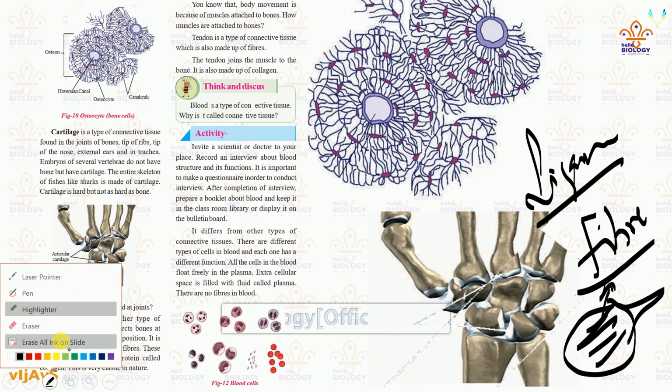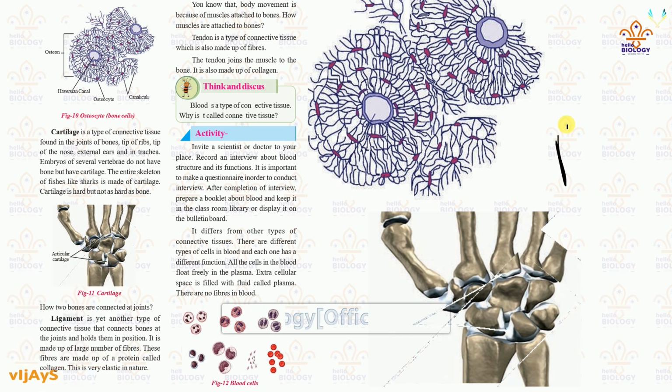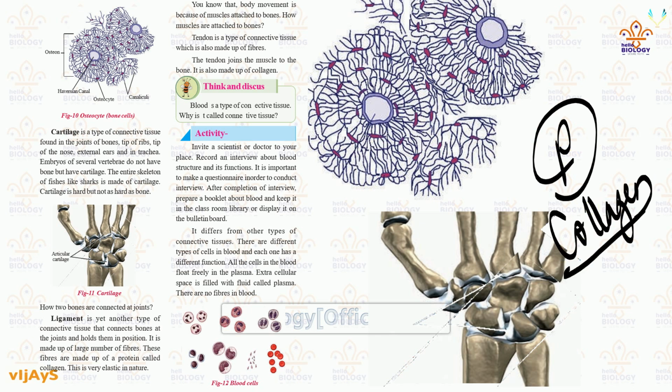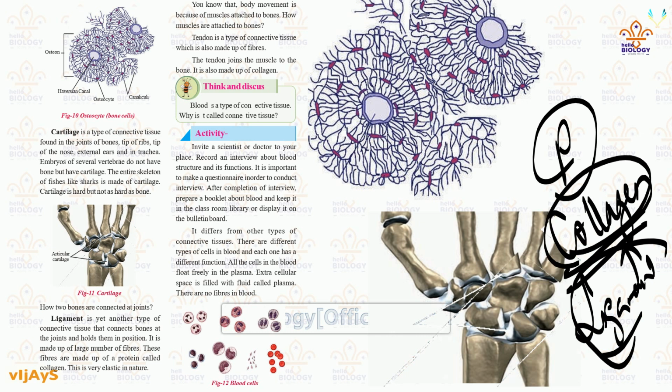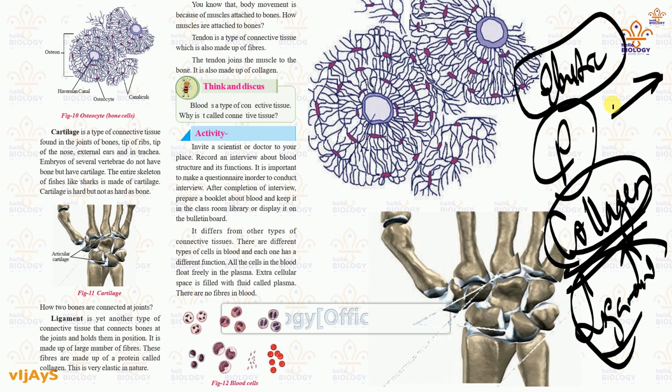And one more thing to remember: these fibers are made up of a protein called collagen. Many times this is asked in your annual examinations. Collagen protein is what ligament is made up of. That means the complete ligament consists of only collagen, and this collagen is elastic in nature. Elastic in nature means extensible. Understood? So it extends here and there.